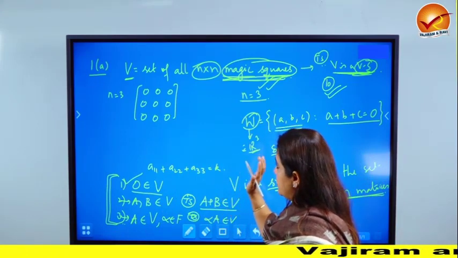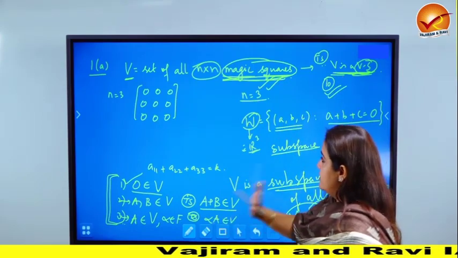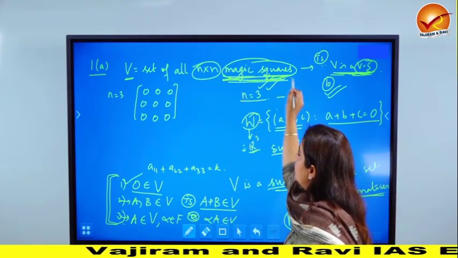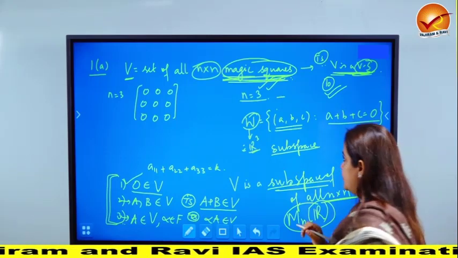So the takeaway from this question is that instead of showing it as a vector space, show it as a subspace, and that you should definitely know the definition of what is a magic square. Okay, so let's go ahead.